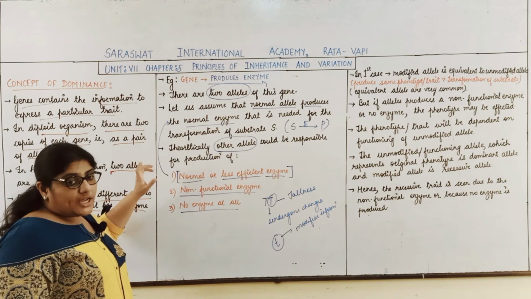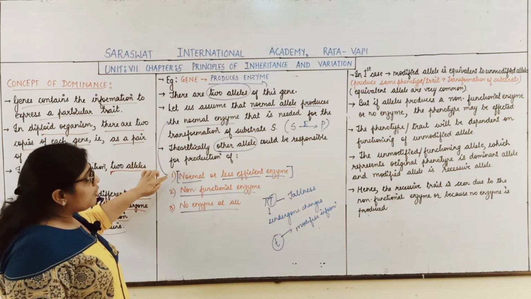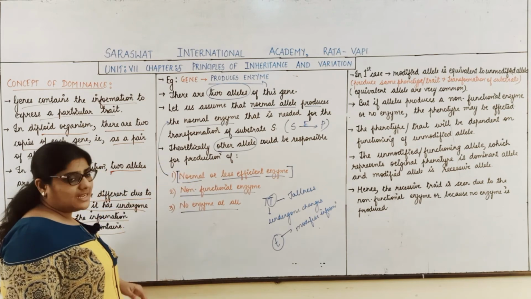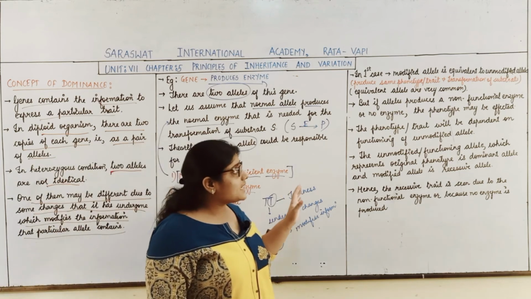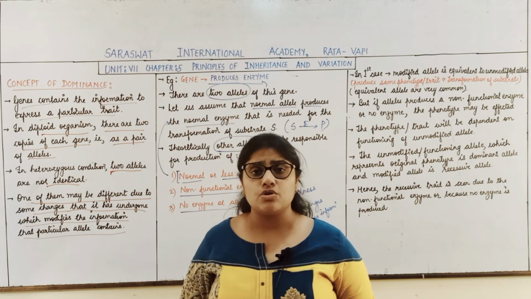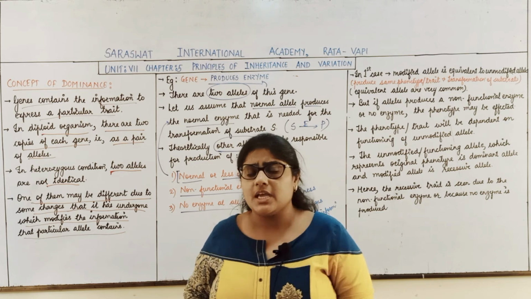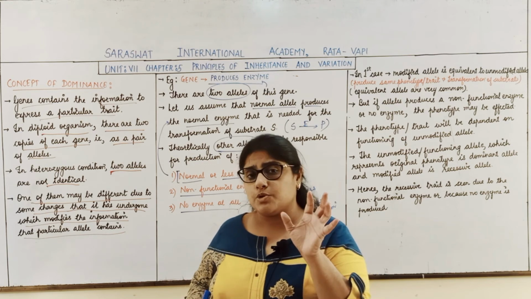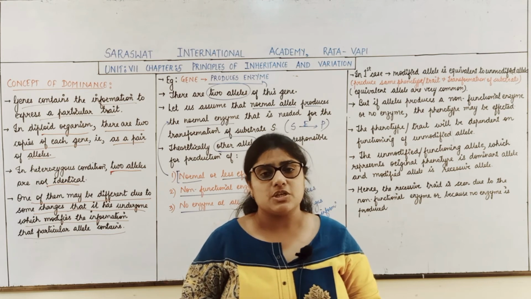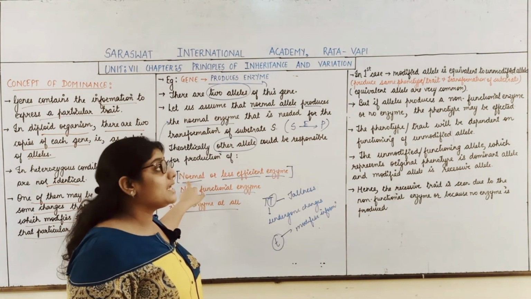So, for the modified allele, the first condition is that it produces the normal enzyme or a less efficient enzyme. In this condition, we can say that the modified allele is equivalent to the unmodified allele. What was the unmodified allele doing? That unmodified allele was producing the enzyme, and that enzyme was responsible for transformation of the substrate. So that was also done in this particular case.